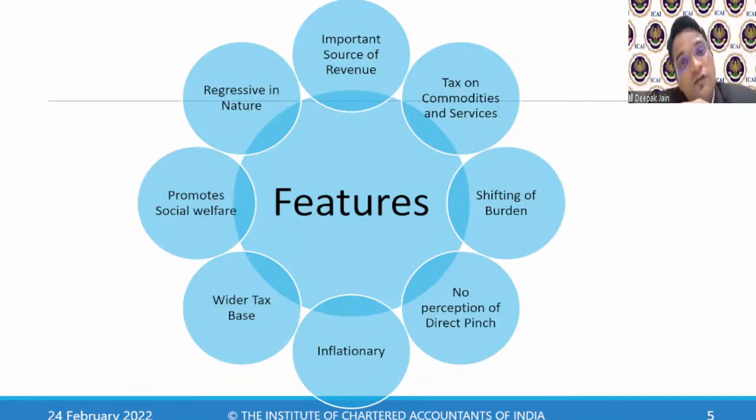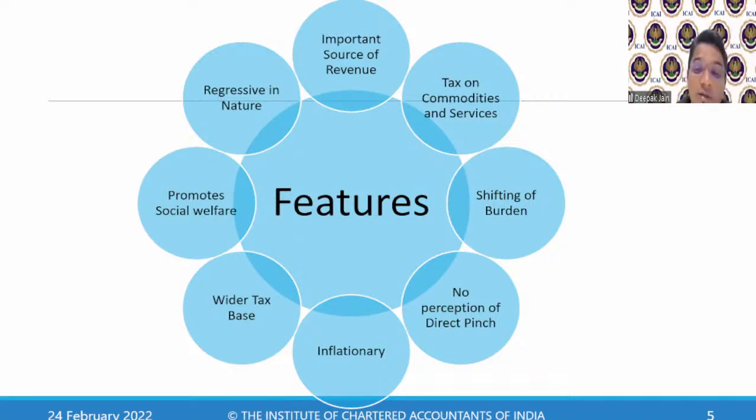We have seen the shifting of burden in the case of the shopkeepers. The shifting of burden happens in any indirect tax. GST is also one of them. There's no perception of direct pinch. When you buy small goods, if something is collected along with it, 1 rupee, 2 rupees, we don't bother, right? Even in rounding off, when you take an auto, 59 rupees is the meter. You don't mind paying 60 rupees, right? Similarly, when you buy commodities, if the tax is collected in small things like this,